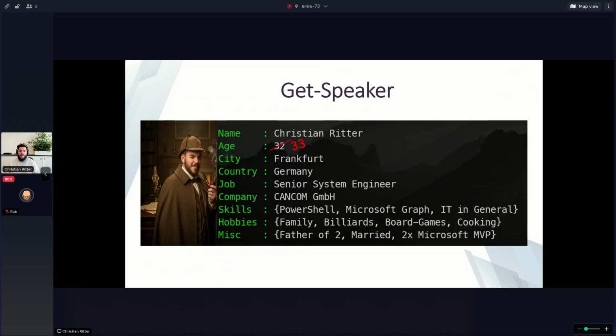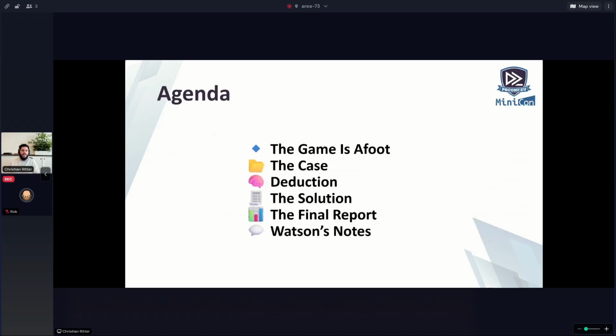My name is Christian Ritter. I live nearby Frankfurt, so Wiesbaden next year will be a pleasure to travel. I'm a senior system engineer working for CANCOM. I'm kind of proficient with PowerShell, Microsoft Graph, IT in general. In my spare time, I like to spend time with my family, play some billiards or board games. And as you can see, I'm a kind of good cook. On the other hand, I'm a father of two. I'm married and I'm a 2 times Microsoft MVP in the fields of PowerShell and Microsoft Graph. So, with that said, let's get ahead.